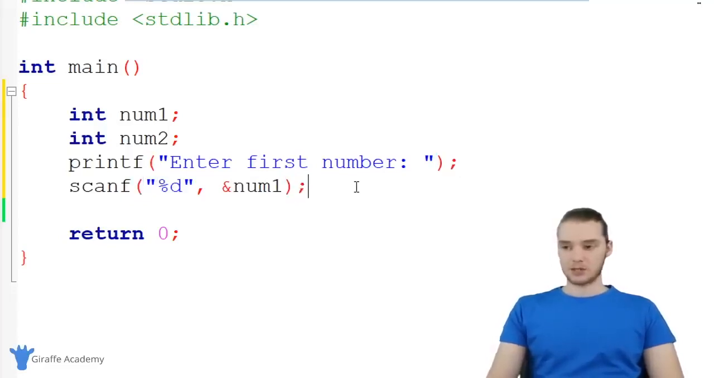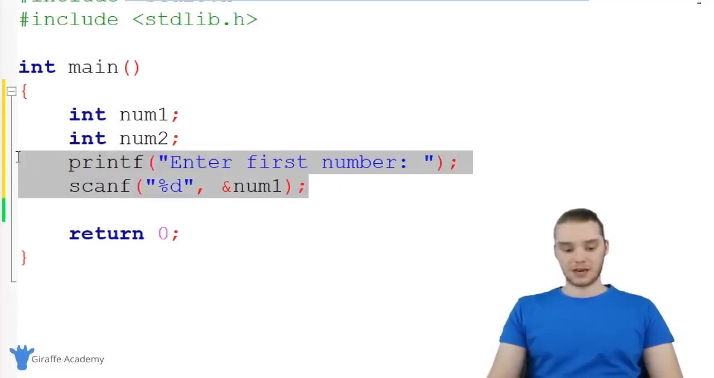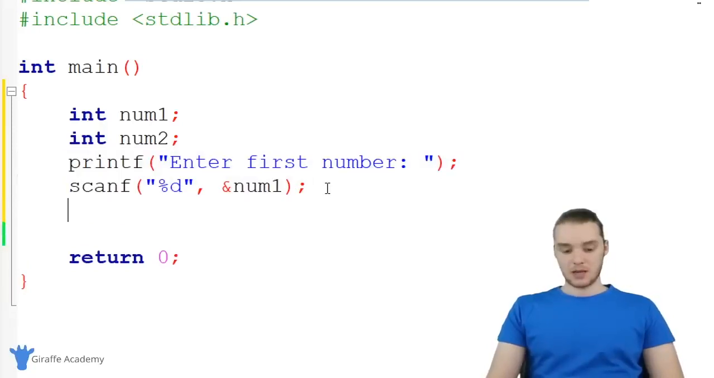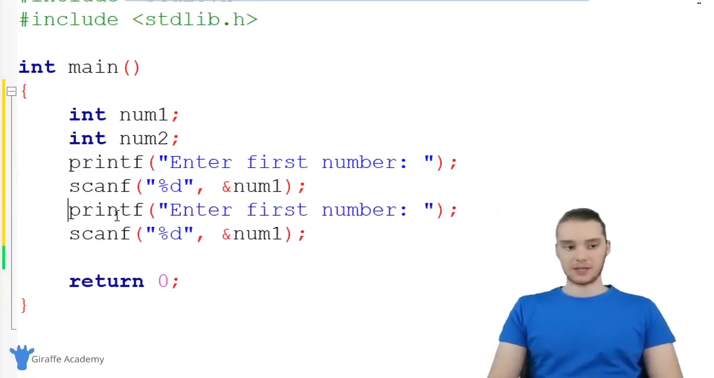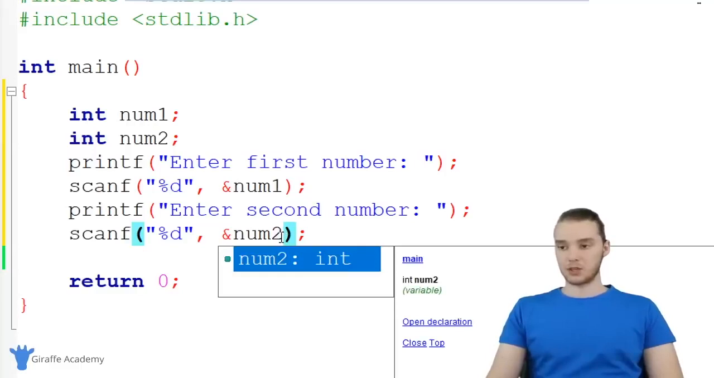So once we do that, now we can move on. And we're basically just going to do the same exact thing, but for the second number. So I'm going to copy these and I'll paste this. And now instead of saying enter first number, we'll say enter second number, and we're just going to store this inside of num2.